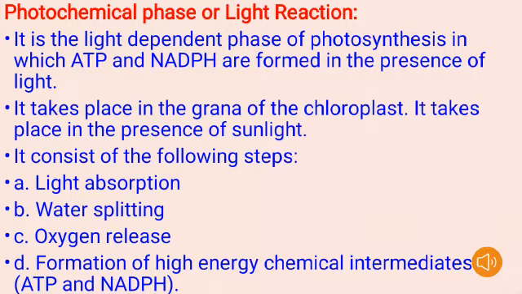This process takes place in the grana of the chloroplast. So the photochemical phase takes place in the presence of sunlight. It consists of the following steps: light absorption, water splitting, oxygen release, and formation of high energy chemical intermediates, that is ATP and NADPH.